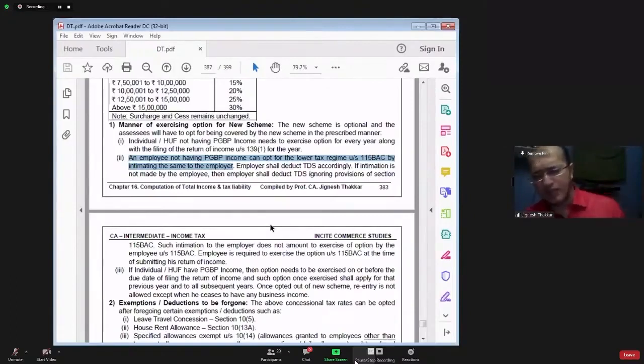Slab rates given in the Annual Finance Act, or slab rates given in section 115BAC? Because the employer has to deduct TDS, he has to calculate the estimated tax liability of the employee. How will he calculate that? Will he apply the normal slab rates, or the slab rates as per section 115BAC? That is the question.